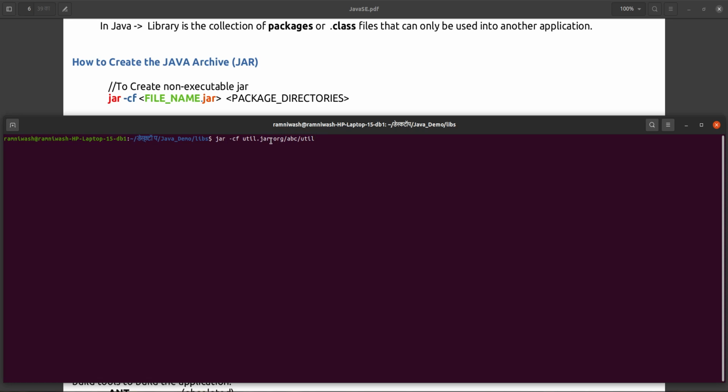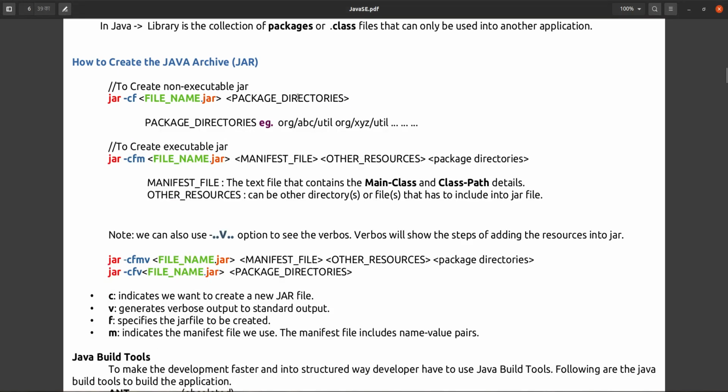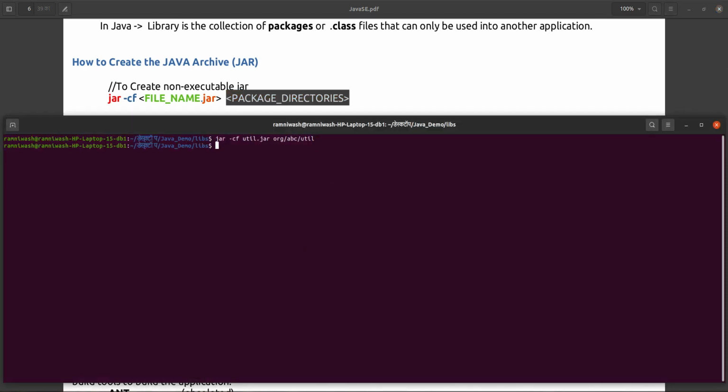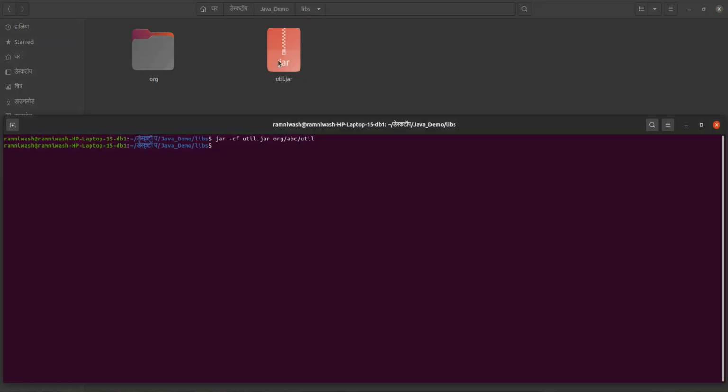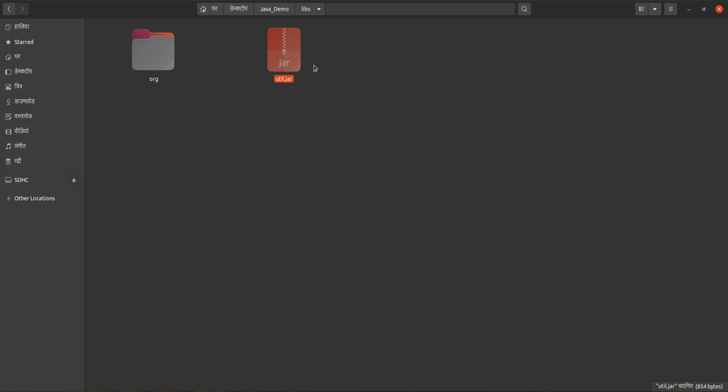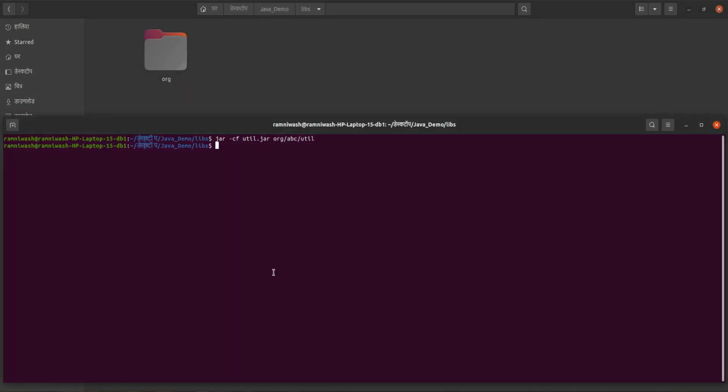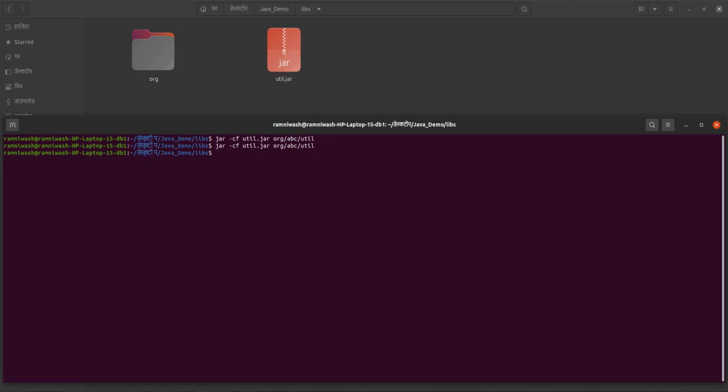org.abc.util is the package name inside the .java file. After compiling that .java file, your JVM will create the package directory. So we have to give here the package directory, and that's why we have given the package directory here. So this is the package directory, and I'm pressing enter, and you will see util came here. So I will delete this one first. I will again execute this one. See, util.jar came.